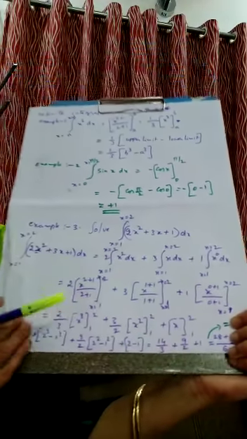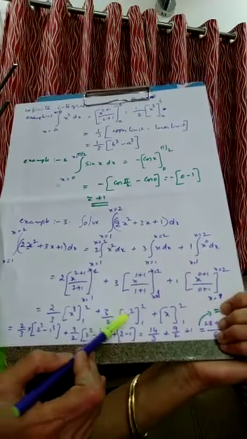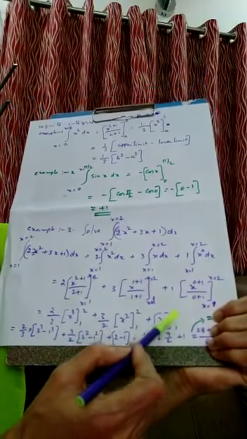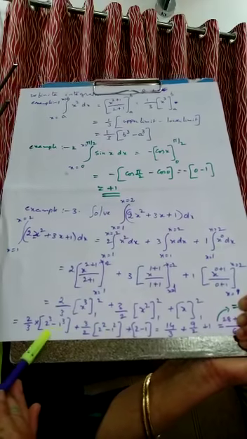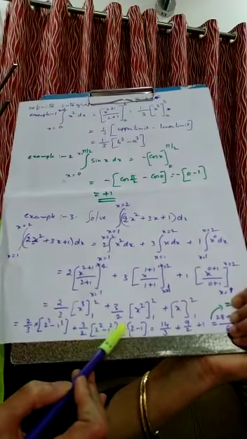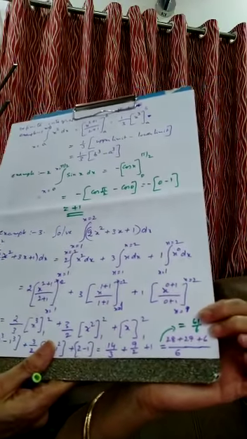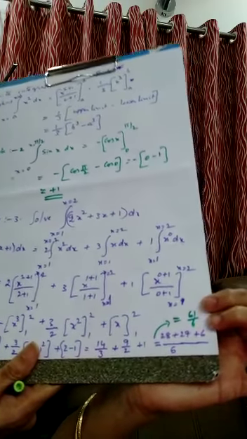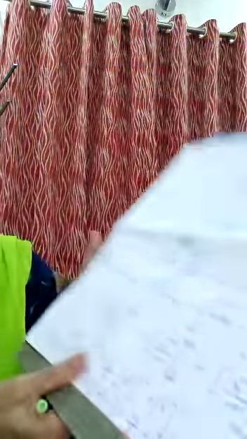Okay. So, now simplify this. 2 by 3 x cube, limits 1 to 2. 3 by 2 x square, limits 1 to 2. And x to the power of 1, x, limits 1 to 2 here. Apply the upper limit, then minus lower limit here: 2 cube minus 1 cube, and 2 square minus 1 square, 2 minus 1. If you simplify this, you will get the answer. You know how much? 61 by 6. Take the LCM of all these things and you will get 61 by 6. It's clear? So, in this way, we will study.